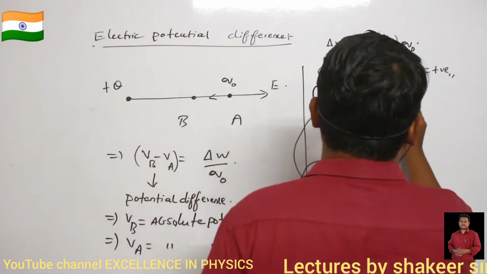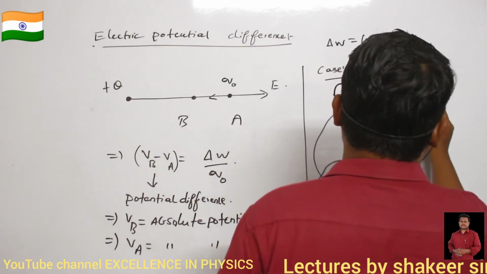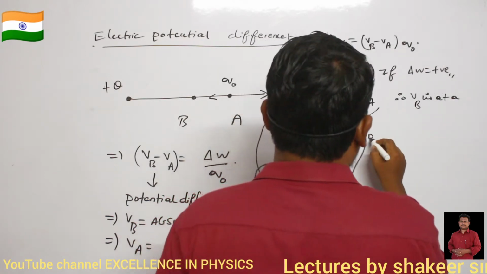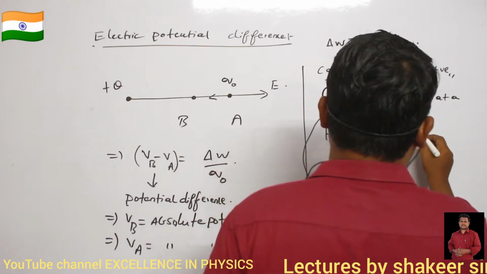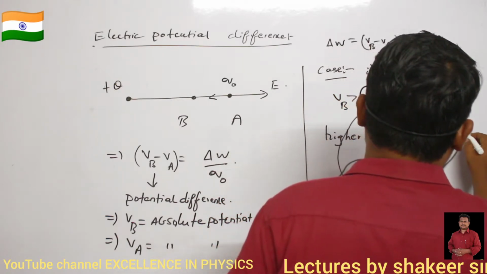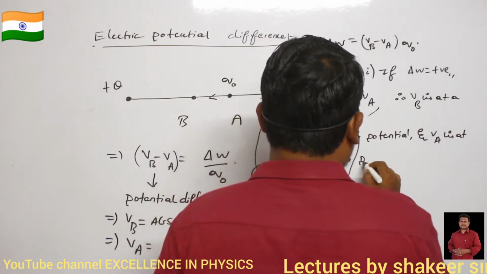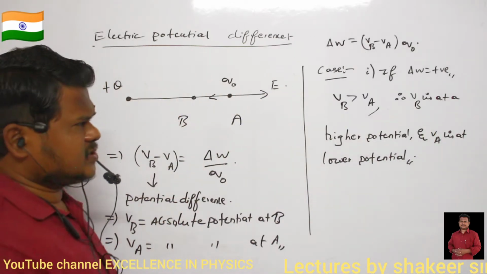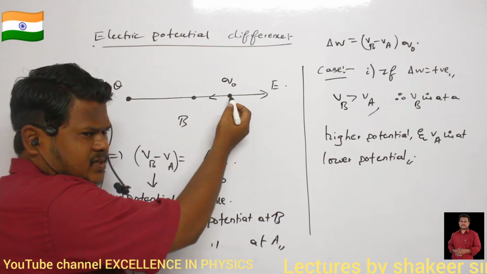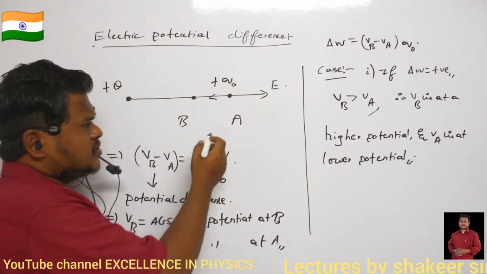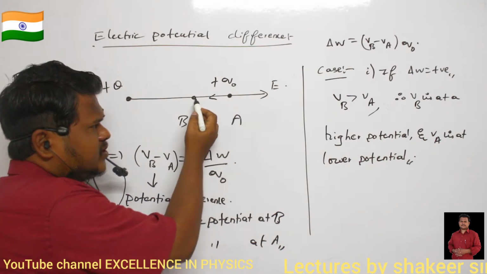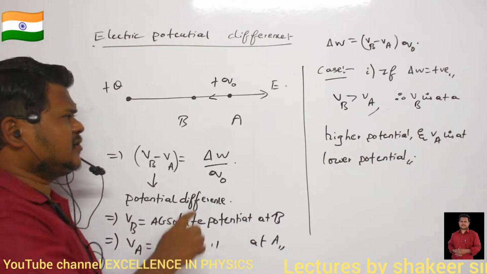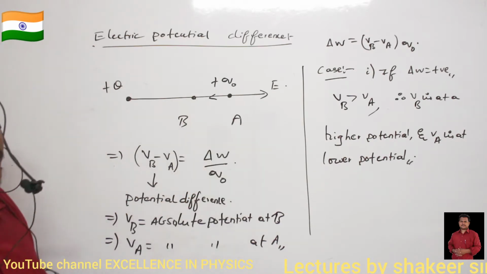So therefore I can say VB is at a higher potential, and VA is at a lower potential. That is the meaning of this. Are you able to understand? So if work done is positive and the test charge is positive, and I am moving the test charge from A to B, it means definitely VB is at a higher potential when compared to VA.